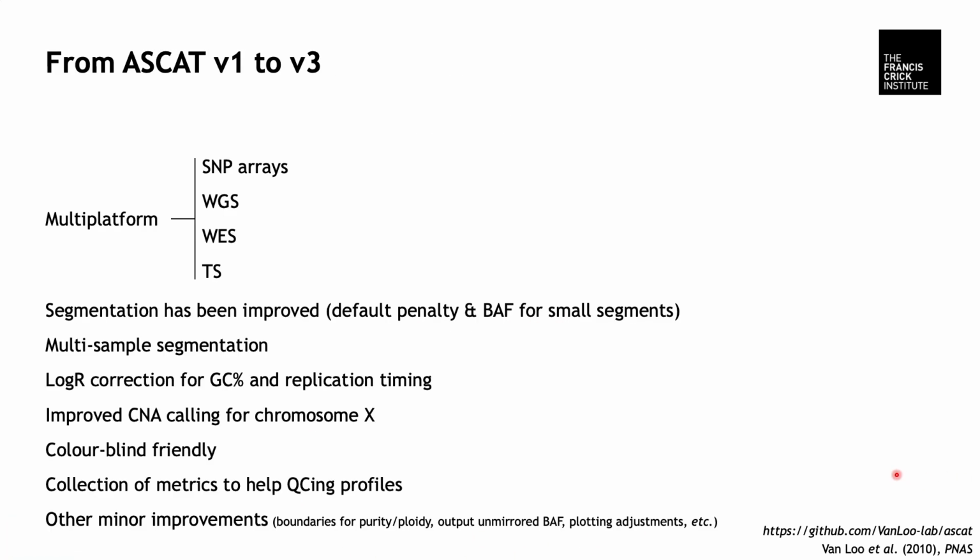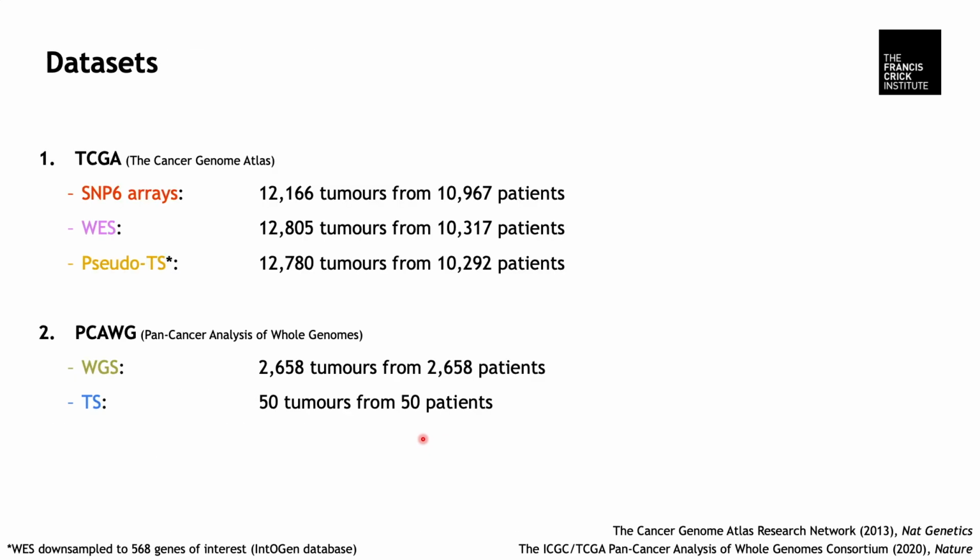losses. Originally, ASCAT has been developed for SNP arrays, but we have aimed to extend its scope, especially for sequencing data: whole genome sequencing, whole exome sequencing, and targeted sequencing. And over the years, we further pushed ASCAT to a cutting-edge tool to call CNAs. Its segmentation has been improved, including multi-sample processing. Log-R can now be corrected for GC content and replication timing. There is an improved calling method for chromosome X, etc.